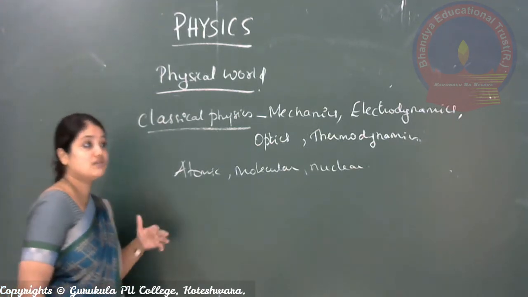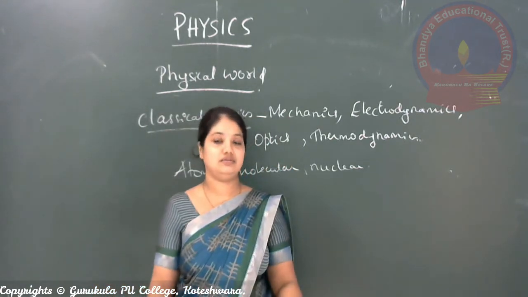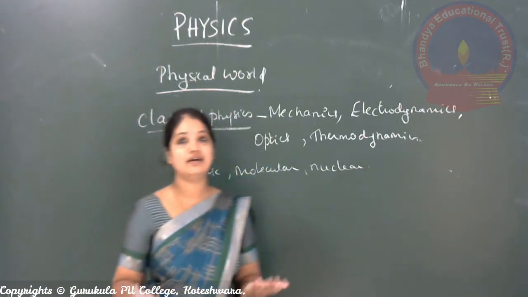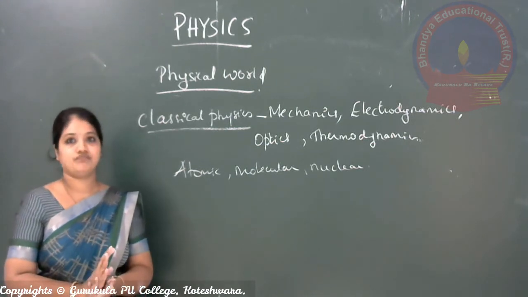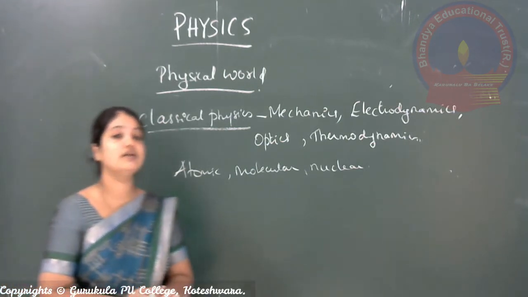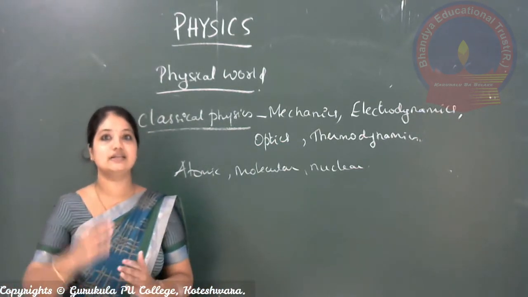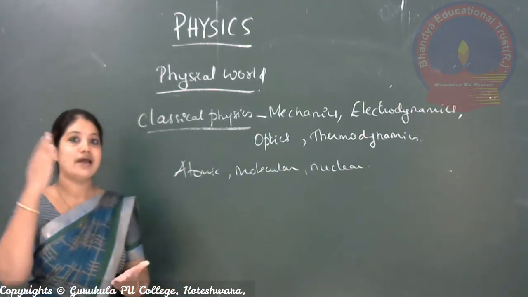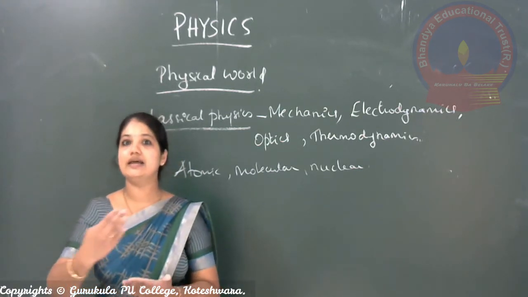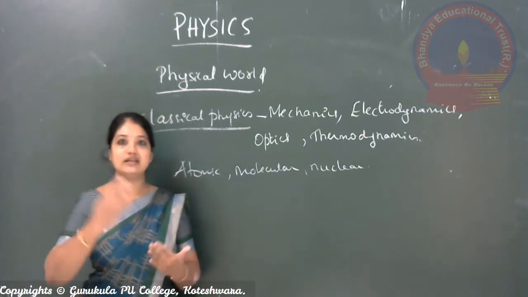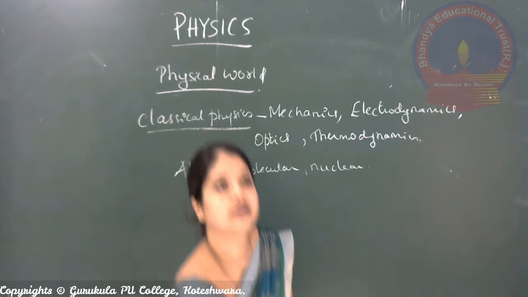So we can see that physics has a wide range of scope. It is very vast, and it is said to be dynamic. Dynamic means there is no endless theory here. It is a continuous process. There is no end stop, no full stop for this theory. Yes or no? Still, discoveries are going on.